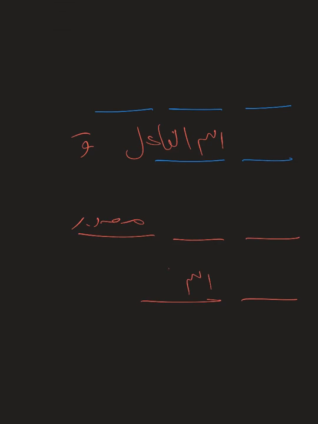So this mukrim is the ismul fa'il. Then you've got wa ukrima, yukramu, ikraman, which is the masdar, fahuwa, mukram, and this mukram is the ismul maf'ul. I hope that makes sense.